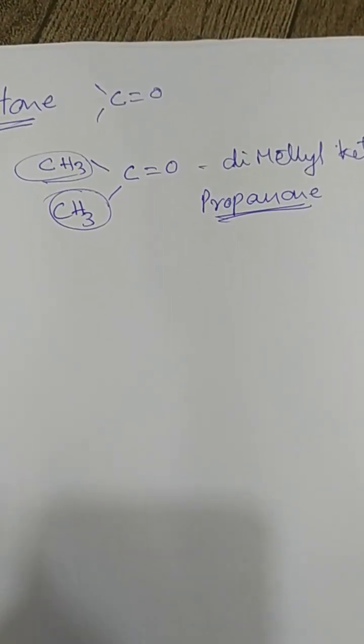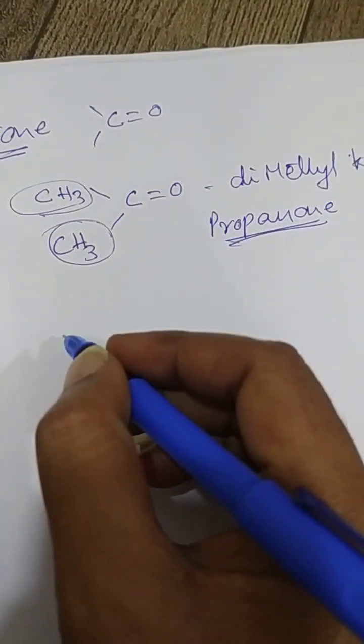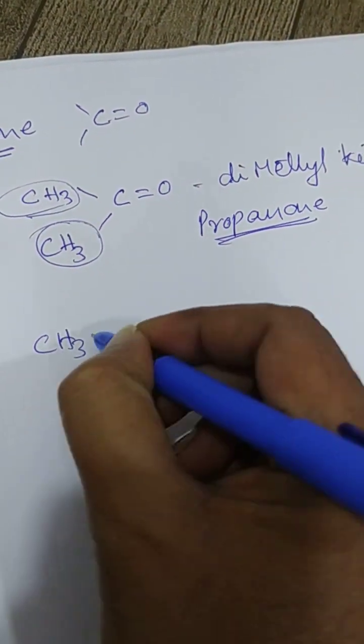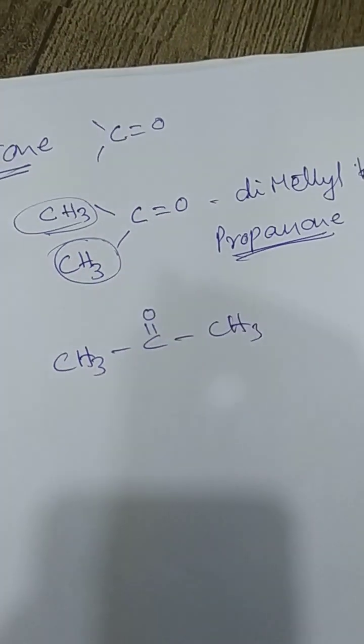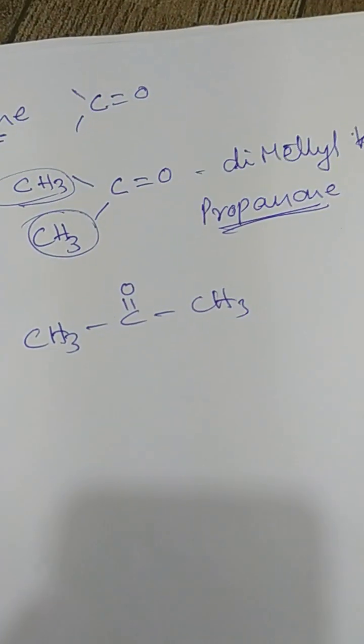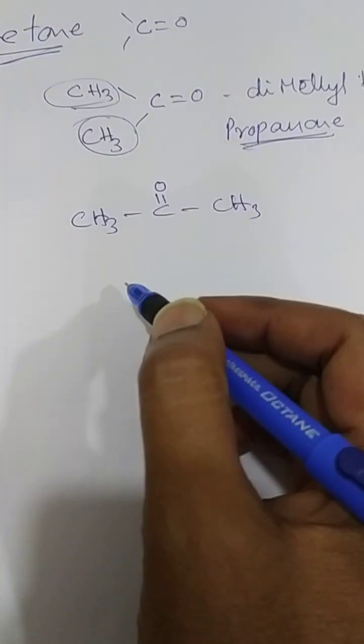This is a complex group. A ketone will always make a relation in between, it will not give an end relation. This is the structure of propanone, or dimethyl ketone.